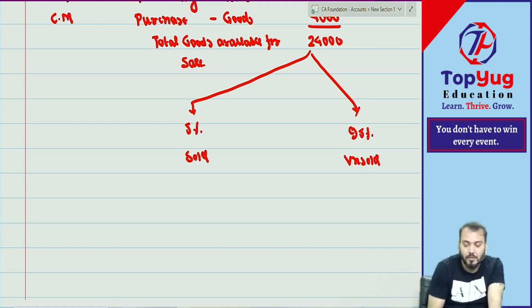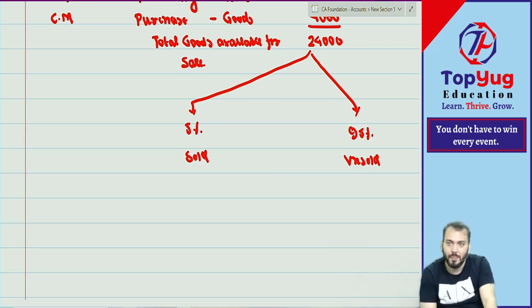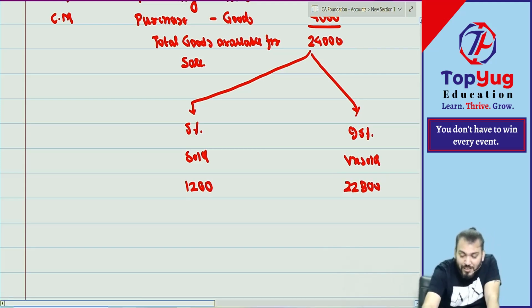Sold, 5% sold and 95% unsold. Correct. So what is 5%? What is 95%? 20,000? My question to you all, we have already done the matching concept.